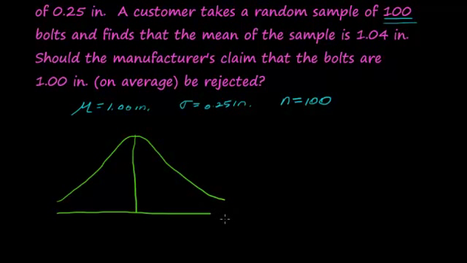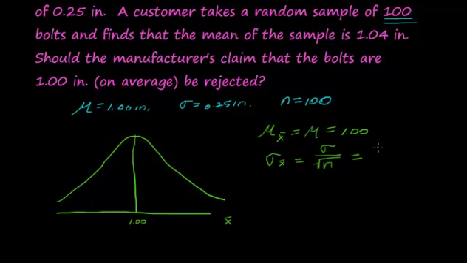Okay, and for our mean of the sample, the manufacturer's claim is that the population mean is 1. And so let me write that over here. Our sample mean is the same as the population mean. So the parameter for the sample means is the same as the population, right? And our standard deviation for the sample means is the population standard deviation divided by the square root of n.